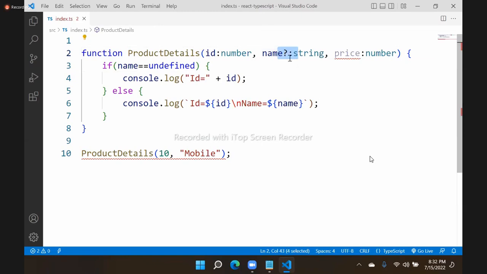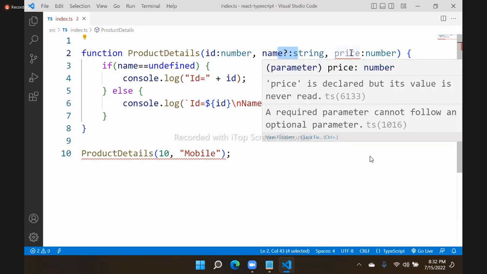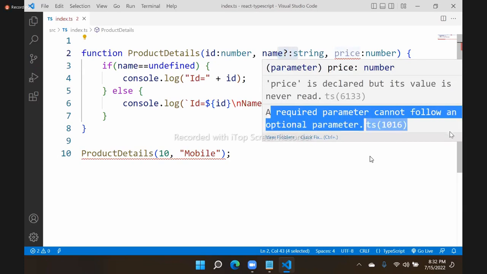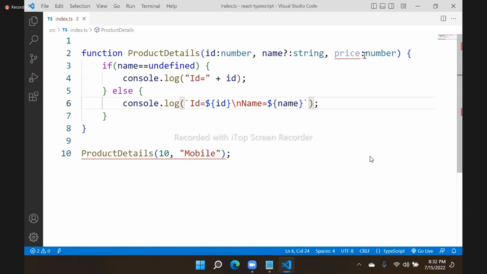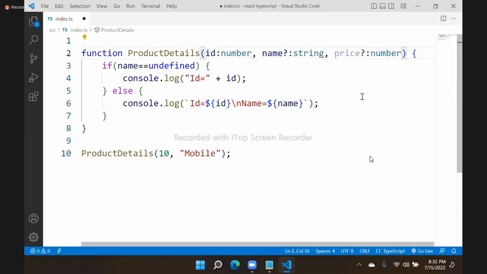After an optional parameter, a required parameter cannot follow. So that is the problem. That means price also must be optional, or price must be before name. You see, that is the error here. So a required parameter cannot follow an optional parameter. That means you can make it optional or keep it before name.